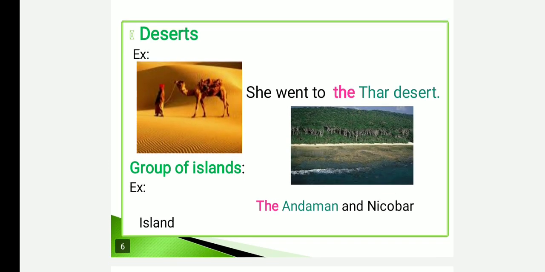We can use the article "the" before the name of a desert: the Thar Desert, the Sahara Desert. She went to the Thar Desert. And also in front of the name of a group of islands: the Andaman and Nicobar Islands.